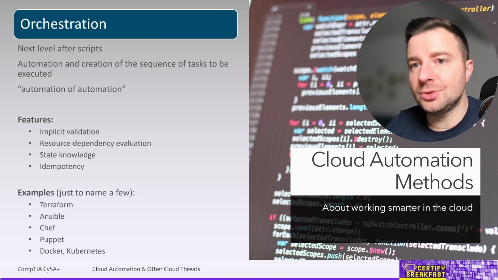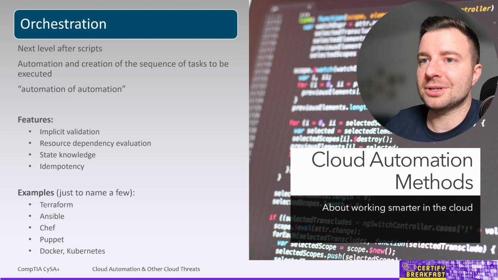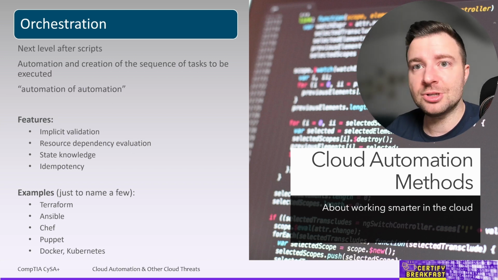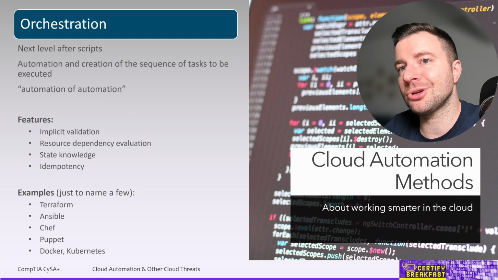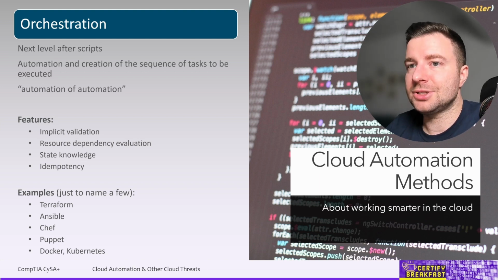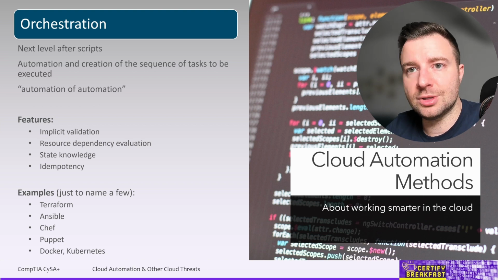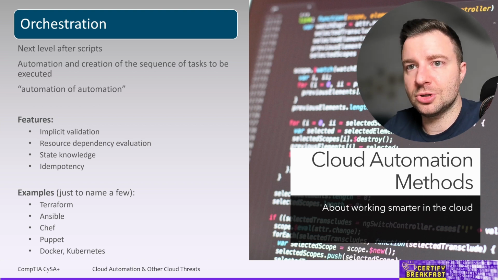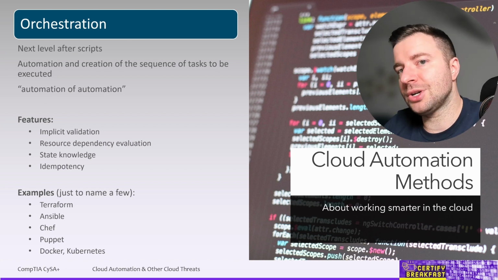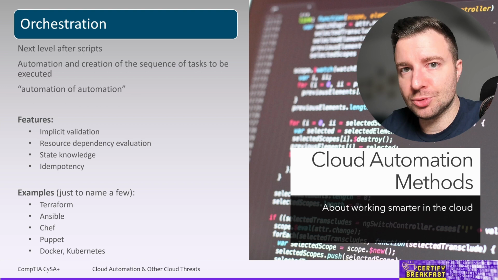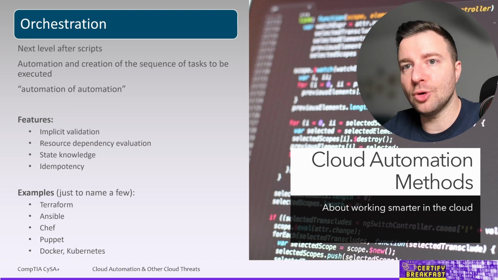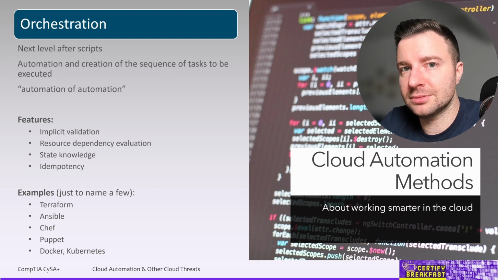And well, the amount of tools out there that deal with automation and orchestration is absolutely huge. So just to give you a taste here, I'm going to mention Terraform. It's a tool for infrastructure as code. We're going to talk more about infrastructure as code later on. Terraform is designed to deploy and manage resources in public clouds such as AWS, Google, Oracle, Microsoft, and so on, using simple configuration files that describe resources in code. And then Terraform reads those files and deploys the resources in their corresponding cloud environments.